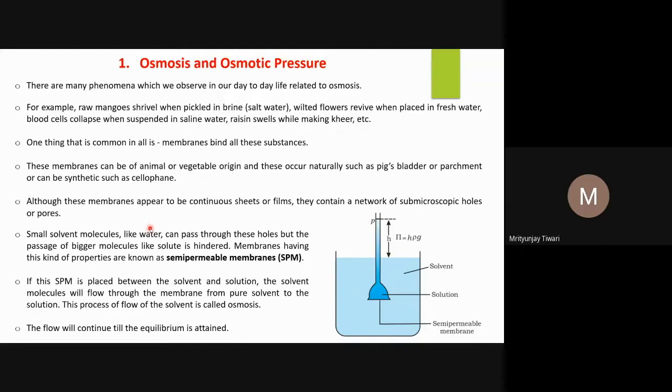Solute particles are usually larger in size, so they will not move through. You can think of the size of a water molecule and the size of the Na+ sodium ion. You can consider the sodium ion to be smaller than the water molecule. But in water, sodium ion is surrounded by different water molecules.